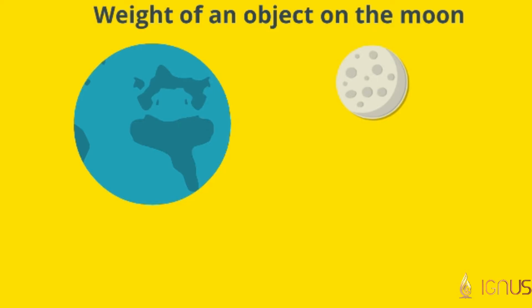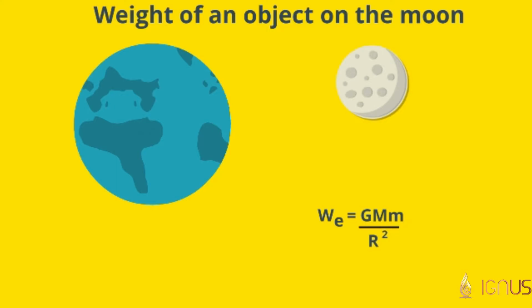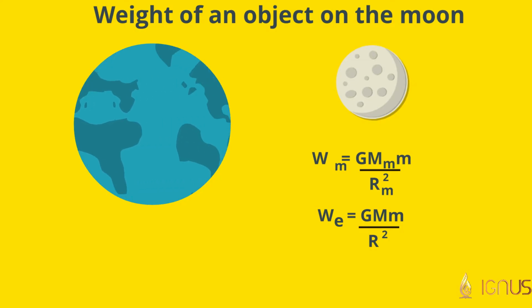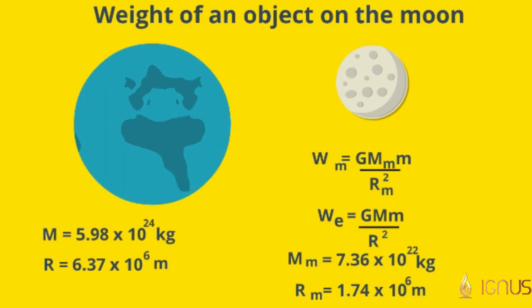Since weight is nothing but gravitational force acting on the object, we can take weight as W = GMm/r². Therefore, weight of an object on earth is given by We = GMm/R², where M denotes the mass of the earth and R denotes the radius of the earth. The values of mass and radius of the earth are on screen. Weight of the object on moon is given by Wm = G Mm m/Rm². The values of mass of the moon and radius of the moon are on screen.